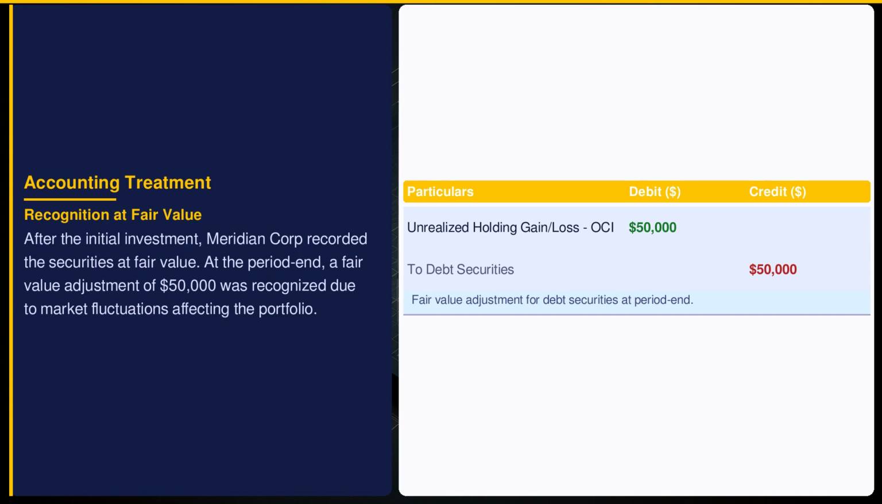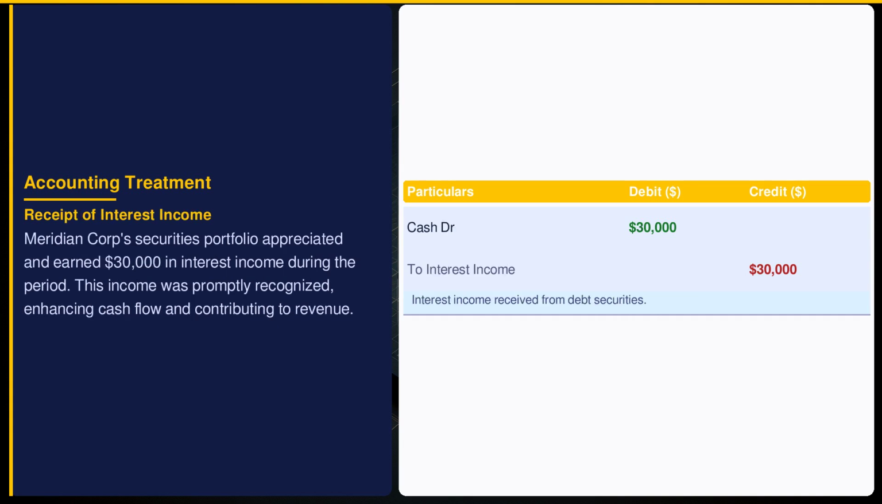Interest income from debt securities is recognized when earned. Meridian Corporation received $30,000, enhancing liquidity and reflecting in the income statement as revenue. ASC 320 mandates timely recognition of interest to portray the economic benefits derived from financial assets. This consistency in capturing income helps in evaluating the company's performance and cash-generating ability.